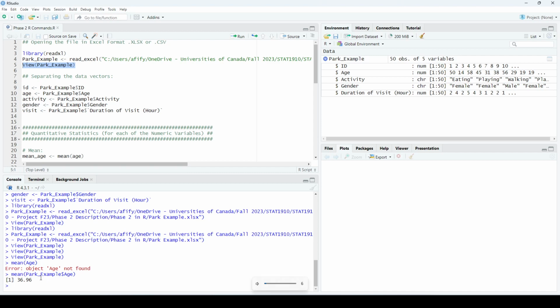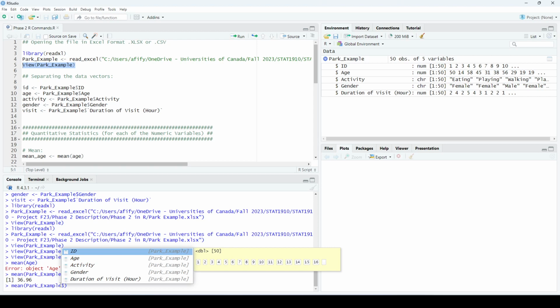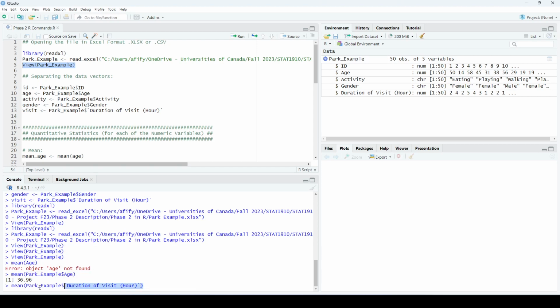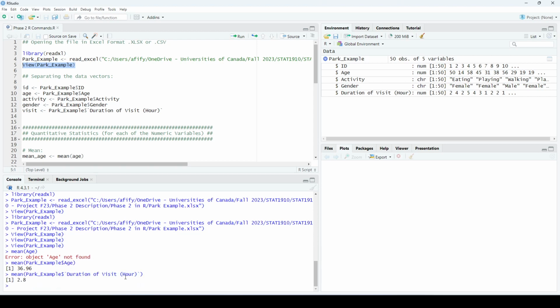However, this is not practical to write every time. It's not practical to keep writing bark underscore example $ sign age, especially if I want to find the mean of bark example duration of visit. I don't have to keep writing this every time to find the average of the duration of visit. So I can take this variable, the duration of visit, outside of this data frame and save it inside another object or another vector in R, so I can use it easily. It's as if I'm renaming it, but outside of the data frame.